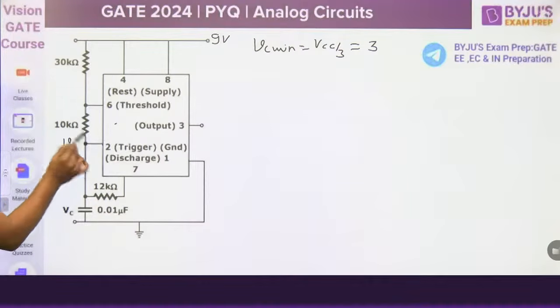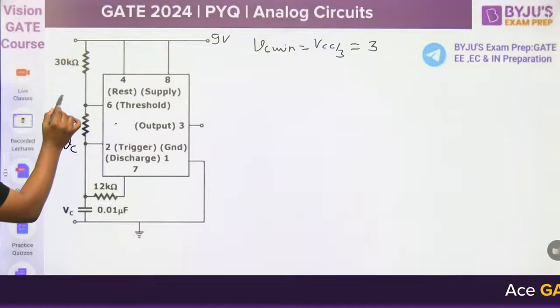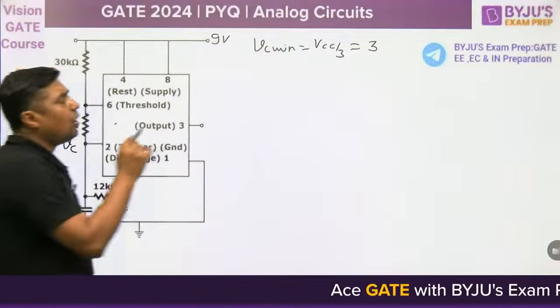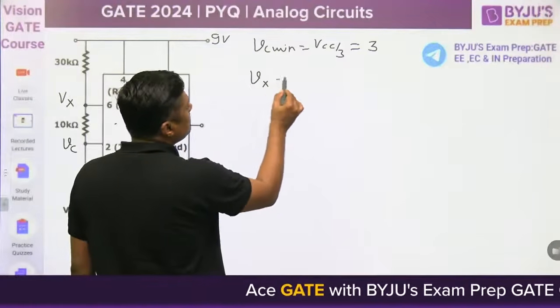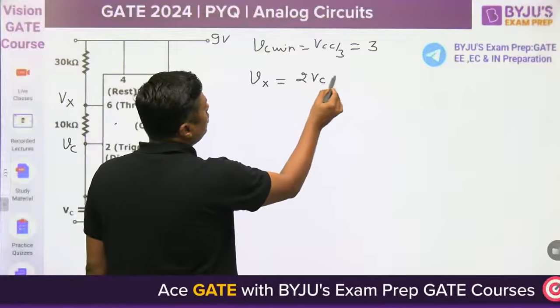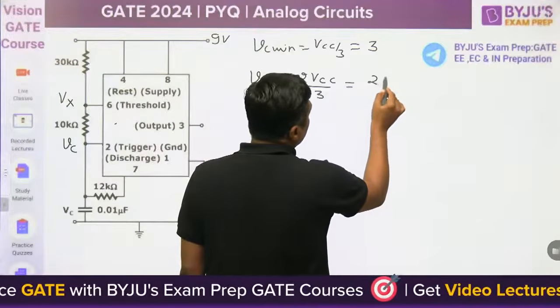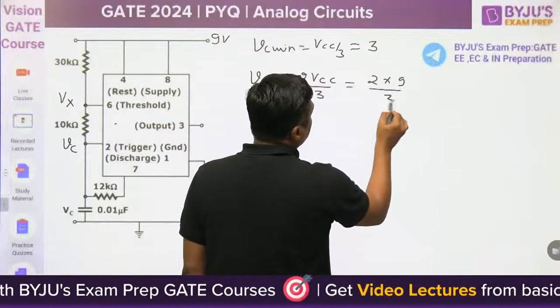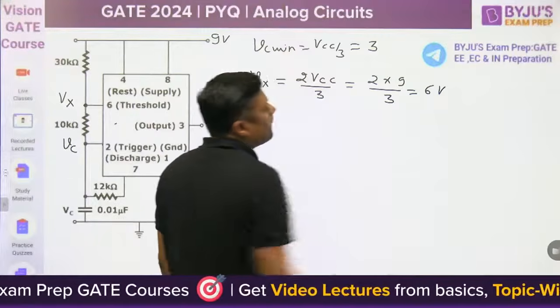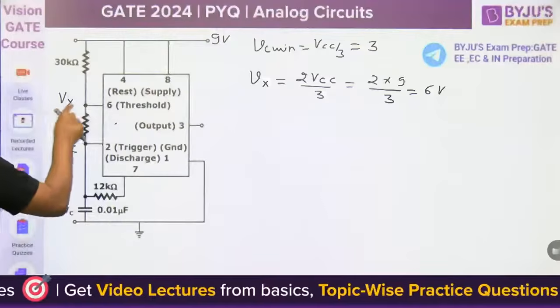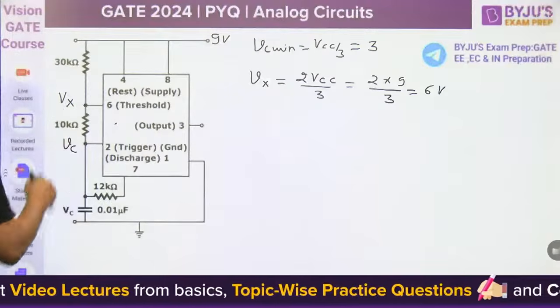But what is the highest value of VC? This point is not connected to 6, this point is connected to 6. So what is the highest value of Vx? The highest value of Vx is 2 VCC by 3. Why 2 VCC by 3? Because it is connected to pin number 6. So 2 into 9 divided by 3 is 6 volt. But this is not VC, this is Vx. When this is 6 volt, what is the voltage at this point?